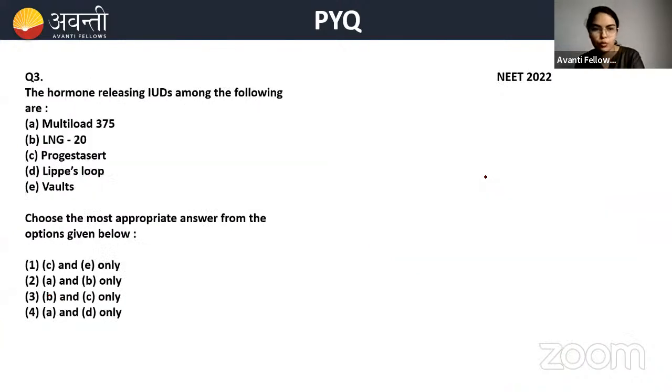Okay, so let's move ahead. There's a third question on the screen: the hormone releasing IUDs among the following are. This question is in NEET 2022. Just look at it. So easy question. Take your time. Very good, Mahisagar. Beta, please look into the options once again and then try to answer.